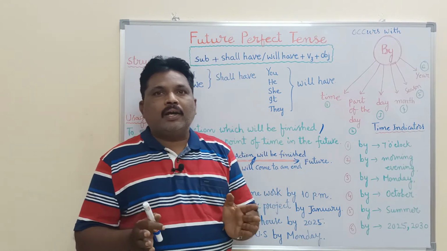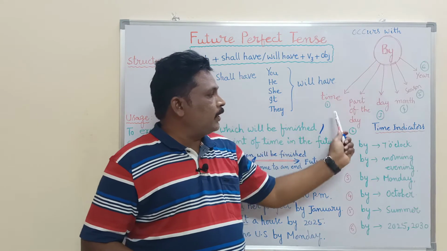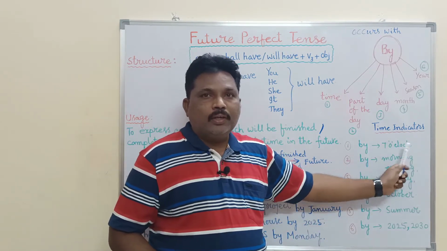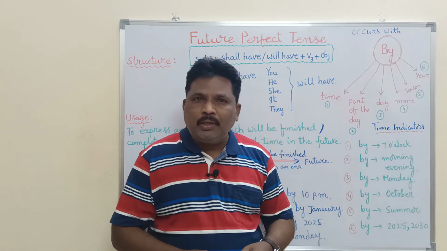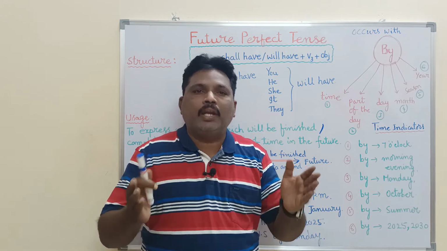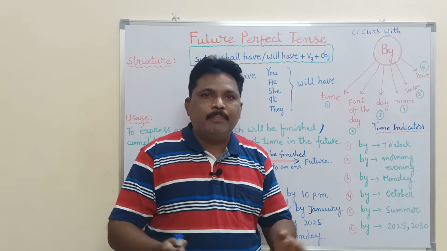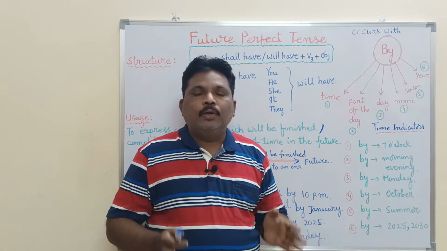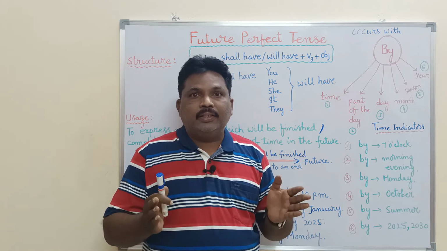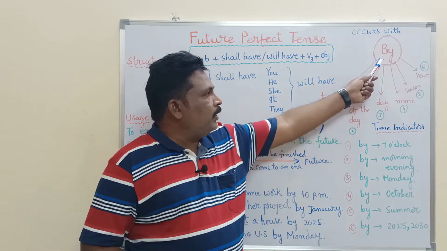Whenever you come across a time indicator with by time, for example, by 7 o'clock, by 8 o'clock, by 9 o'clock, what does it mean? By 7 o'clock or by 8 o'clock, action will come to an end. The action will be finished at that specific point of time. So this is the time indicator to make the readers and the listeners understand that the action will be coming to an end. So by followed by time.